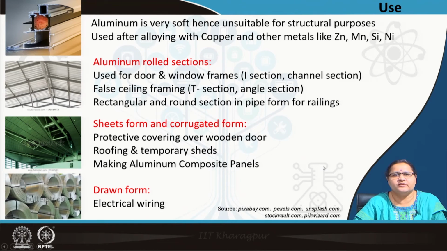It is also available in wire form, which is much used for electrical conduits and wiring. So, similar to ferrous metals, keeping aside the structural loading, all the things that are possible with ferrous metals are possible with aluminium.